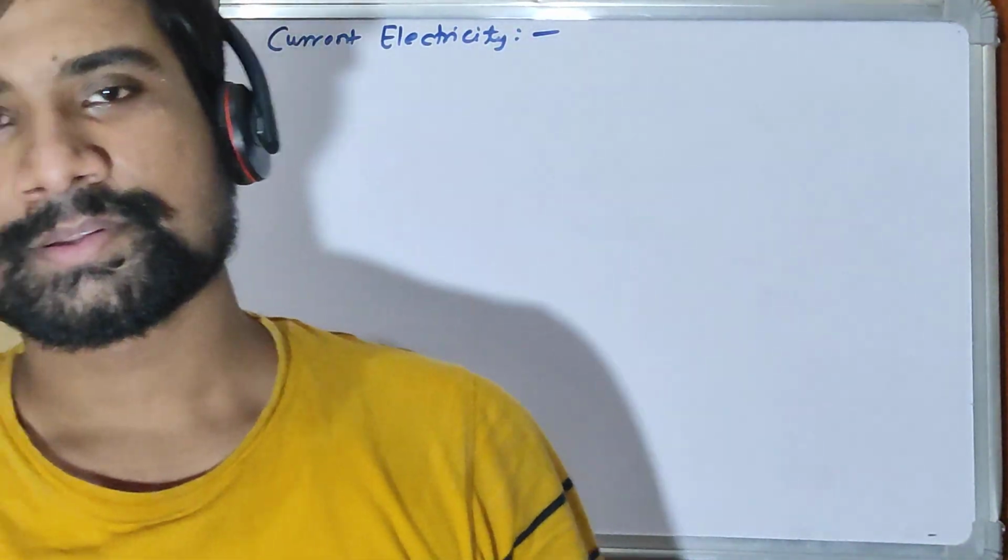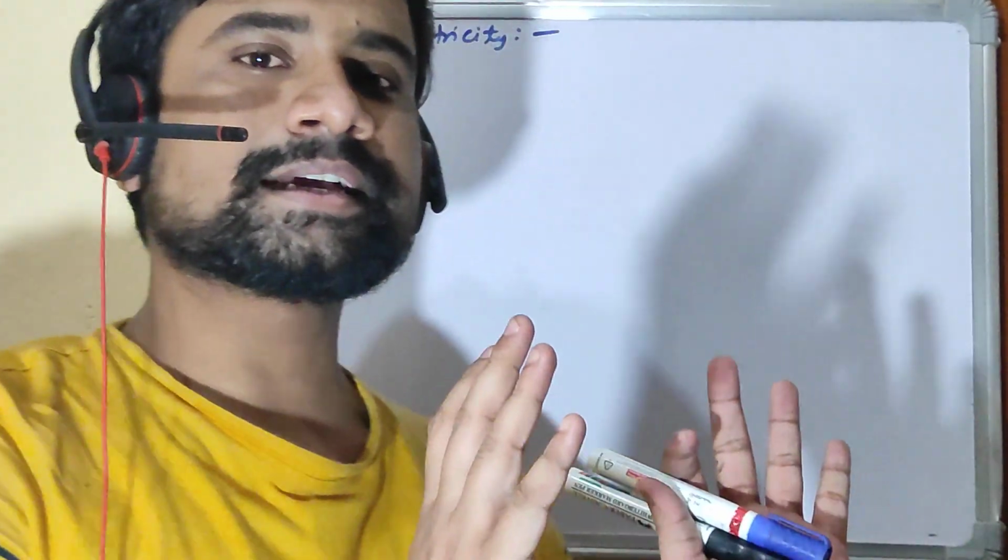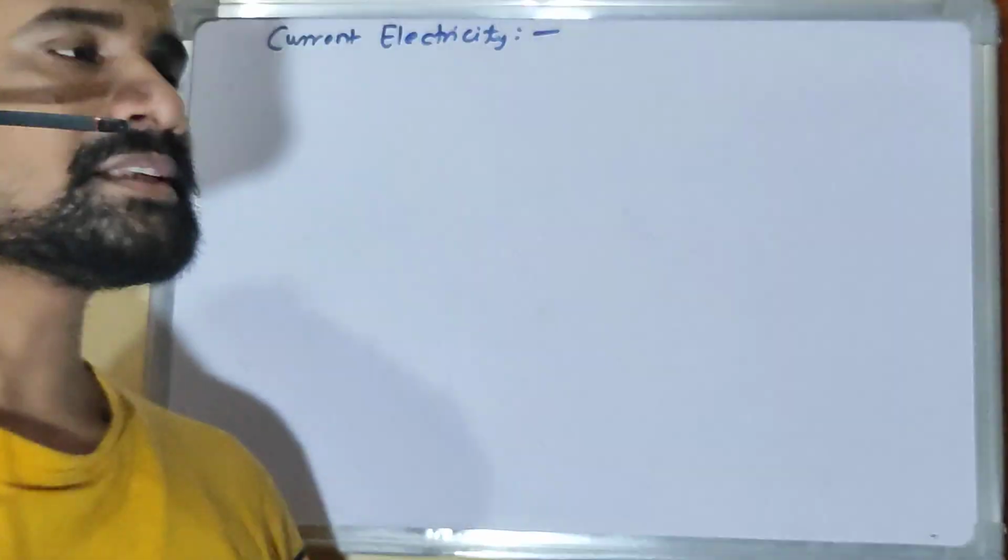So this is the next unit for us, right? The unit name is current electricity. Till the last lectures, we talked about electrostatics. Electrostatics basically means the charge which is at rest, right? The steady charges. So the charge has no velocity, there is no motion.